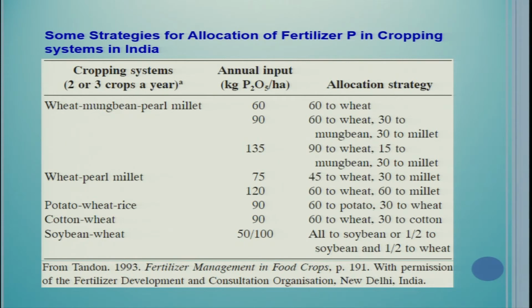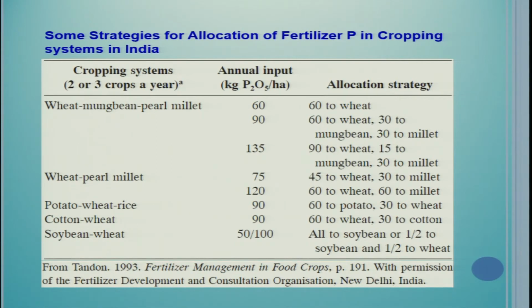If it is 90 kg, then 60 to wheat, 30 to mung bean and 30 to millet. If it is 135, then 90 to wheat, 15 to mung bean and 30 to millet. These kinds of recommendations are excellent. People should do more research and get such recommendations so that nutrients or fertilizers can be saved.